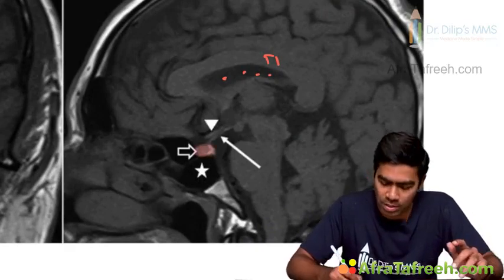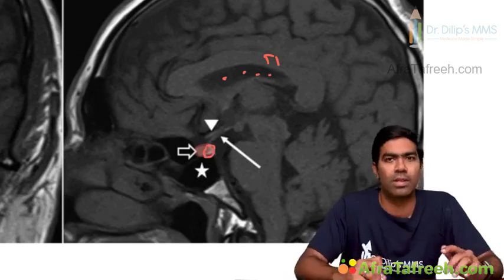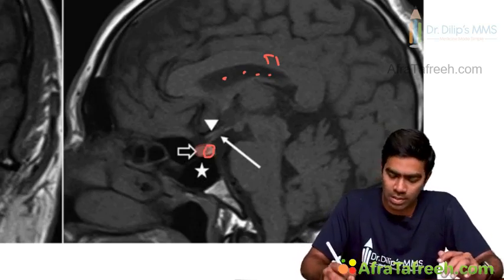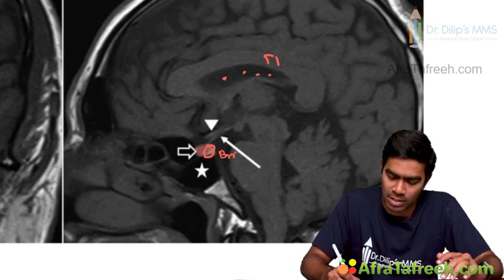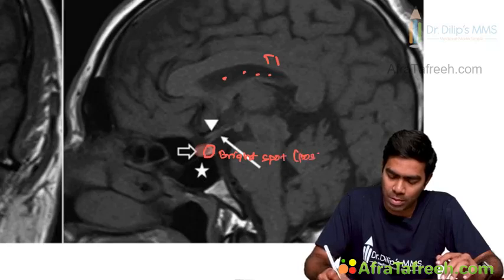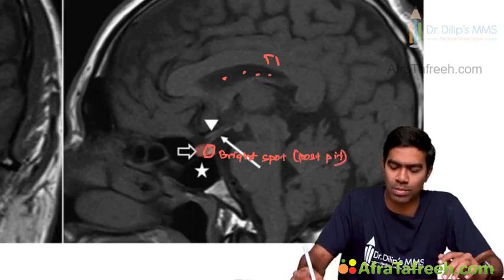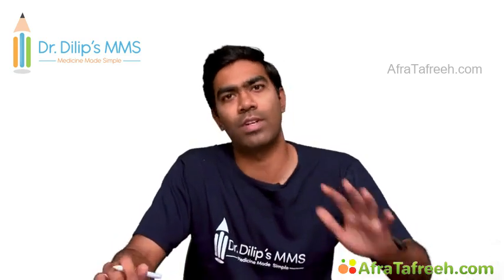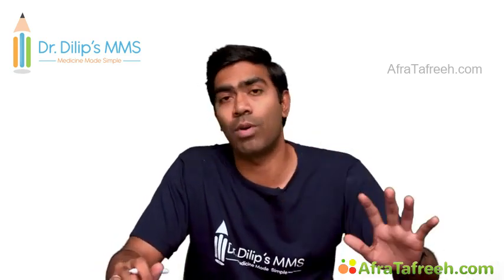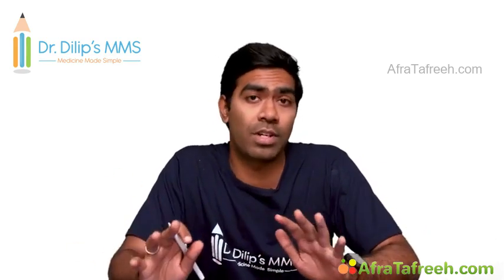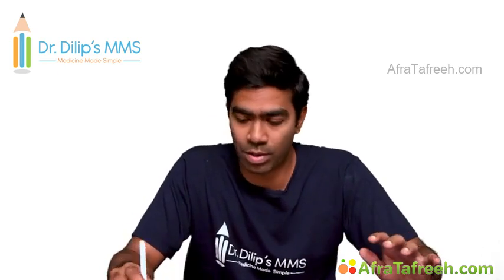And very importantly, you are seeing one bright spot in the posterior aspect of the pituitary. This is a very, very important anatomical landmark. This is called a posterior pituitary bright spot. Whenever you see the posterior pituitary bright spot, it indicates that the posterior pituitary is functioning normally. Very, very important point. I'm going to use this in diabetes insipidus differential diagnosis. That's why this point is really, really important.